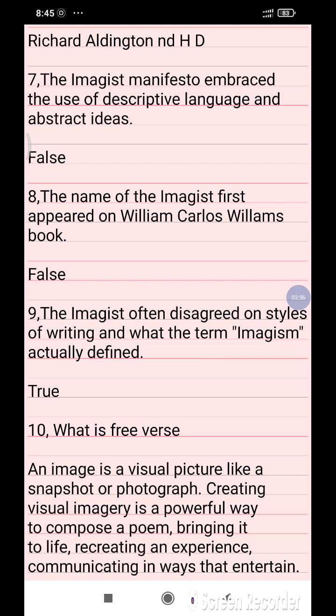An image is a visual picture like a snapshot or a photograph. Creating visual imagery is a powerful way to compose a poem, bring it to life and recreate an experience, communicating in a way that entertains.